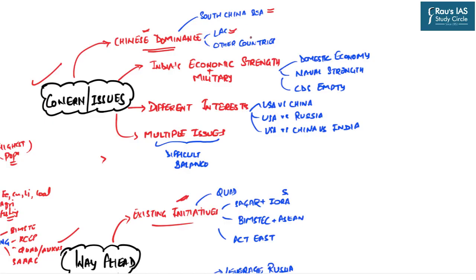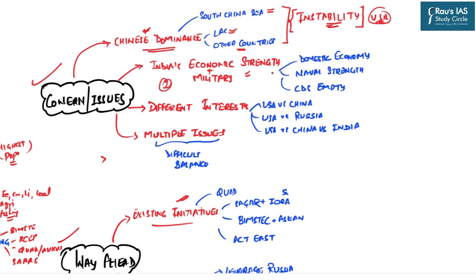China's relations with other countries, let's say Vietnam, are also not on very good terms. So that is why the dominant rise of China has created instability in this particular region. And in order to counter China, this instability has further increased because of the entry of big players like the USA. The second important concern is that India's economic and military strength is not at par with China.